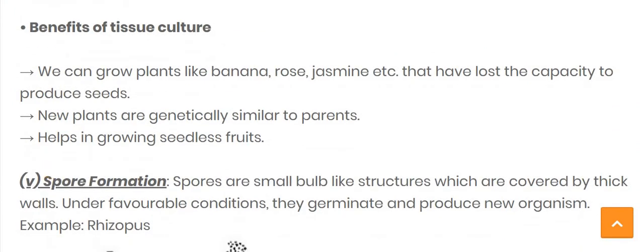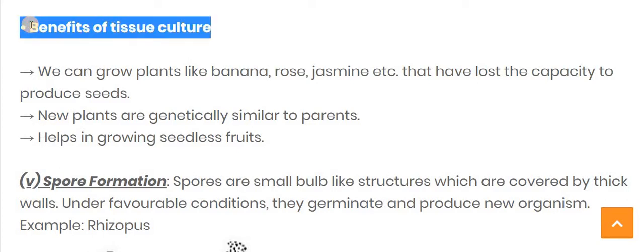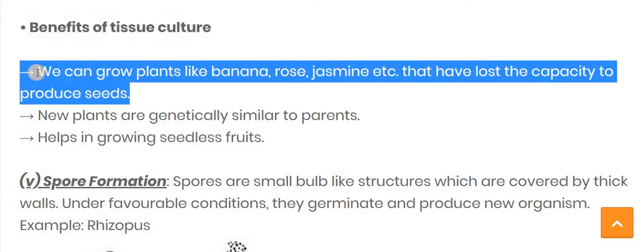Now the next important point is why tissue culture is considered a beneficial method, or the benefits of tissue culture. We can grow plants like banana, rose, jasmine, etc. that have lost the capacity to produce seed. Have you ever seen the seed of banana, rose or jasmine? No, because they have lost their capacity to produce seed. So in that kind of case, tissue culture is very useful.